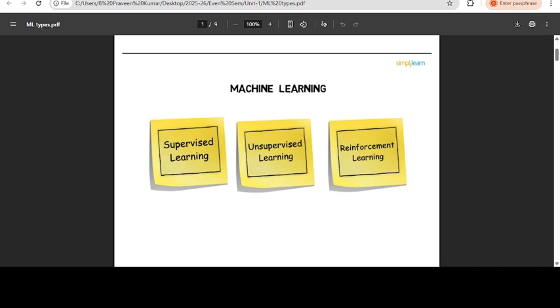Okay, now coming to the types of machine learning. It means the way the machine is going to learn. So that is the types of machine learning here. Generally, we have three types of machine learning. One is supervised learning, the second one is unsupervised learning, and the third one is reinforcement learning.